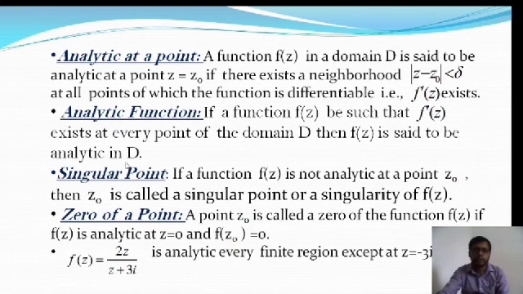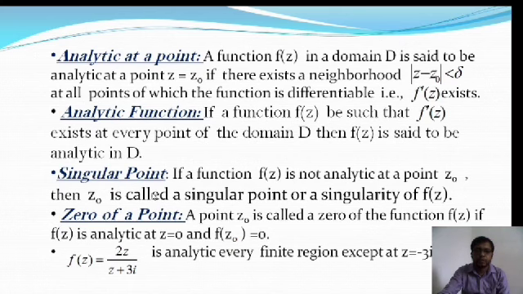Next we are going to discuss the singular point. A singular point is where the function f of z is not analytic. If the function is not analytic at the point z equal to z0, then this point is called a singular point or singularity of the function.